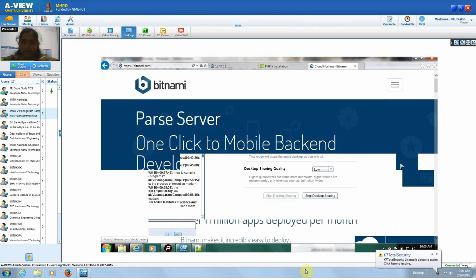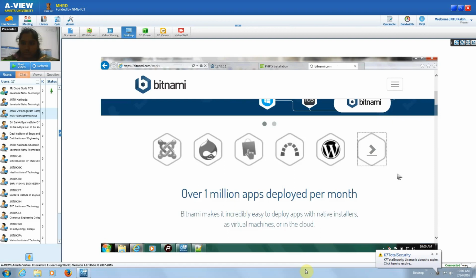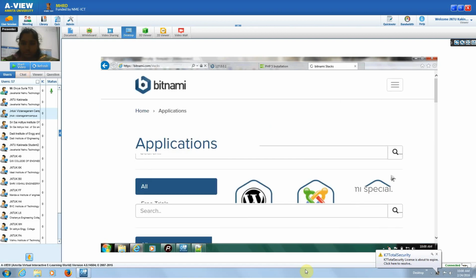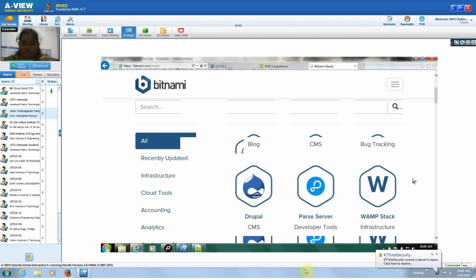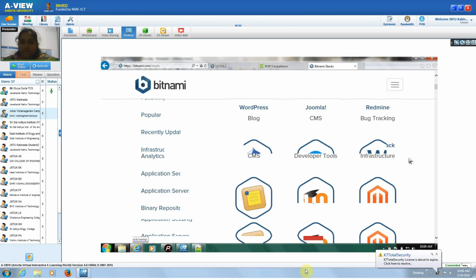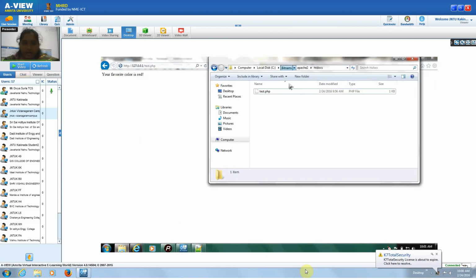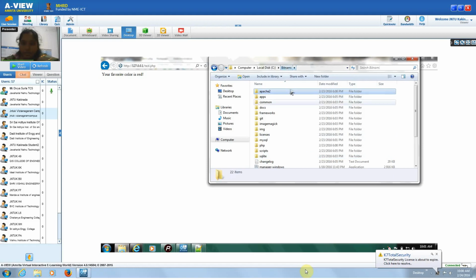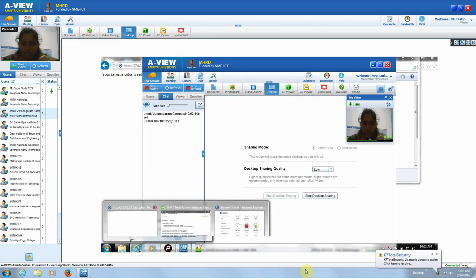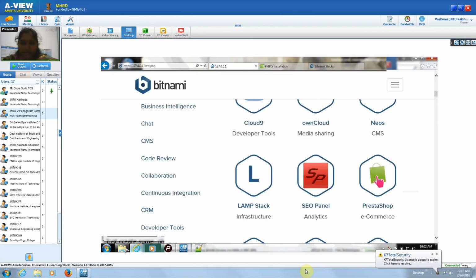see here, this is the WAMP stack. If you are using Windows as the operating system, you can download this. If you are using Linux, you can use the LAMP stack and install that. I have already downloaded this .exe file, and the installation is done, as I am using the Windows operating system.